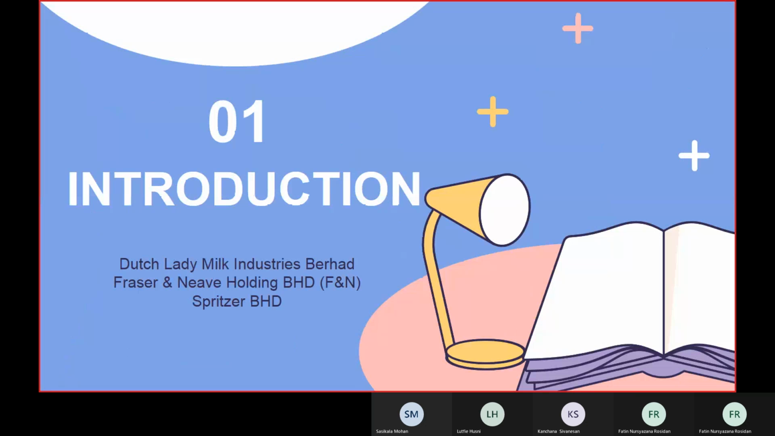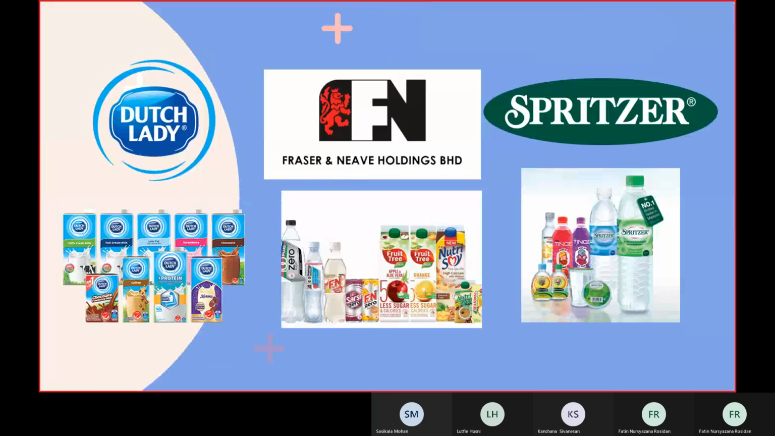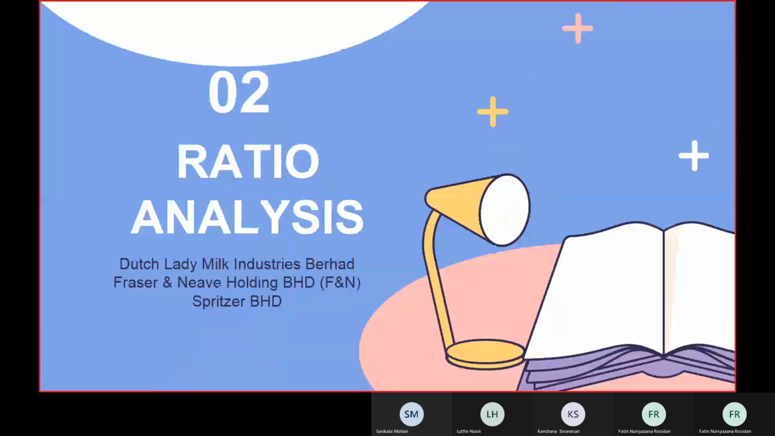So now I will start with the introduction of these three companies. The first one, we chose companies in the same field, which are Dutch Lady, F&N and also Spritzer. These three companies are in food and beverage. So we can see the ratios are the same within the three companies. For the next part, I will pass it to Lutfie.